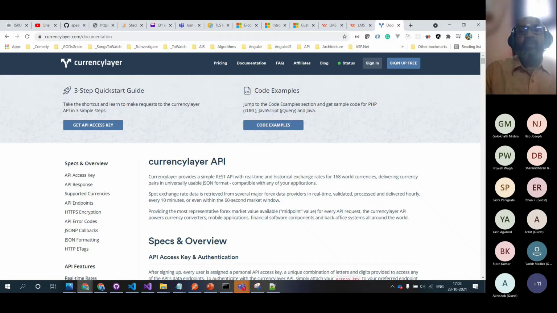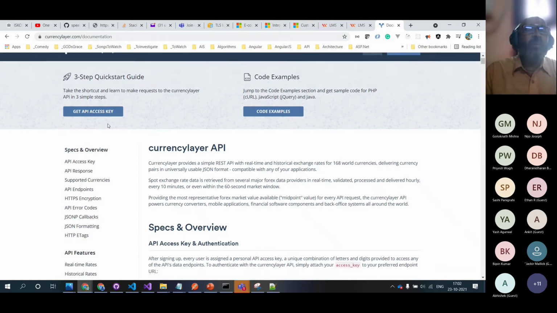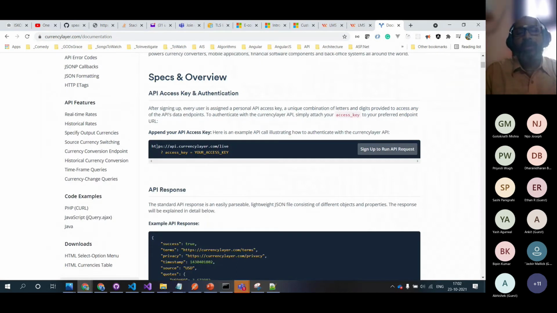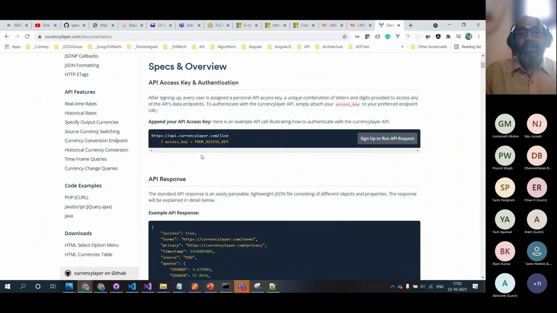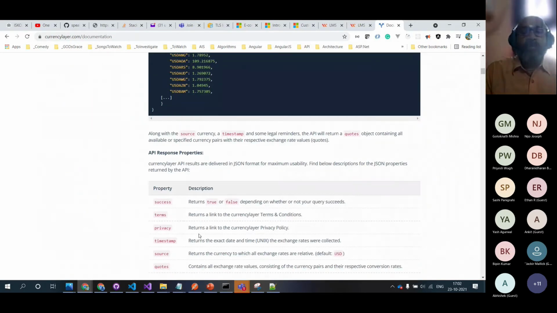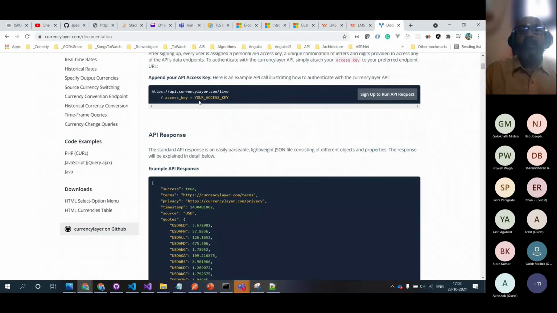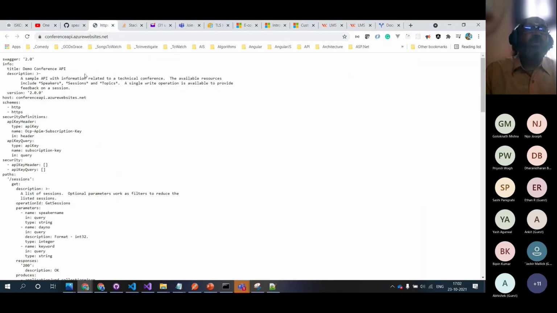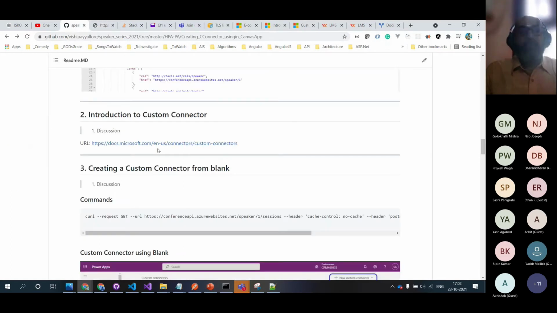But when we want to use this one, we definitely need an API key, an access key. Without that access key, it won't give the source and destination information. Even though this is publicly available, they still ask for an additional level of security. But when we look at this conference API, there is no security. So that's the motivation for why we need to do this.